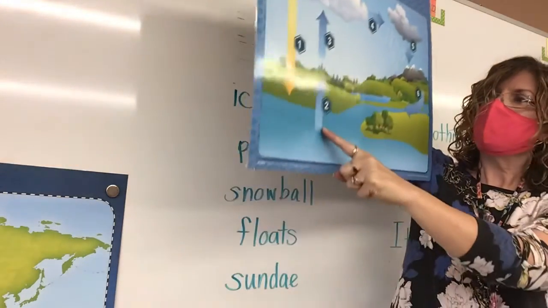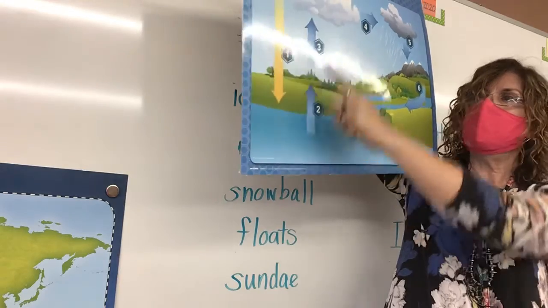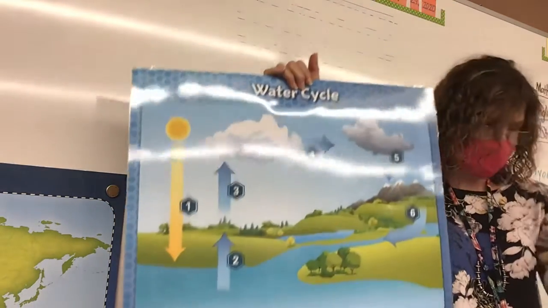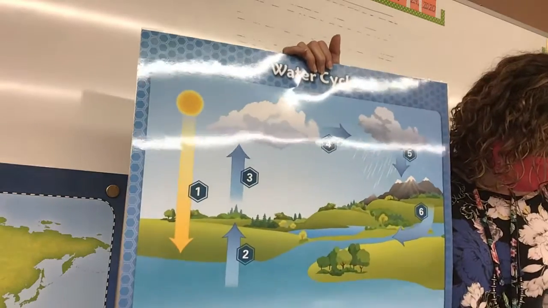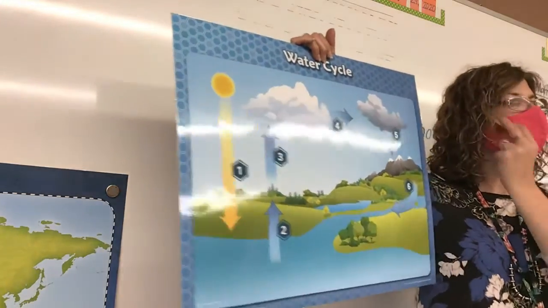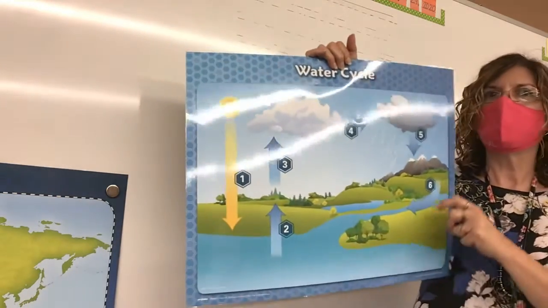Alright, now we're going to look at number 2. When you look at number 2, you see an arrow going up from the water. So what is happening at number 2, Zeke? Water evaporates. The water evaporates. Very good. So put a number 2 by the water evaporates.